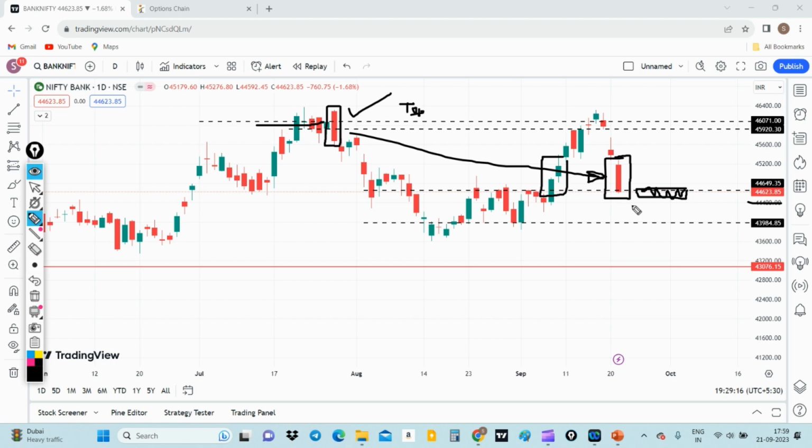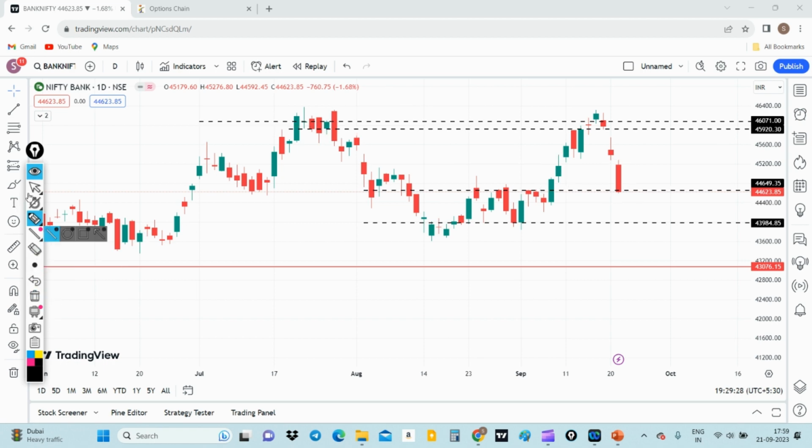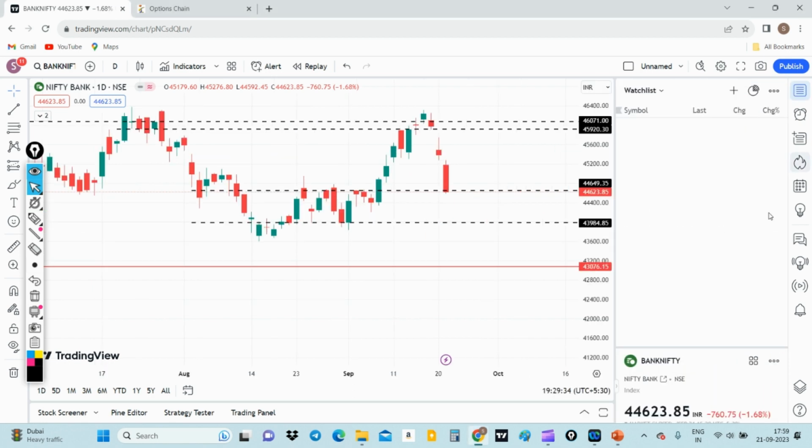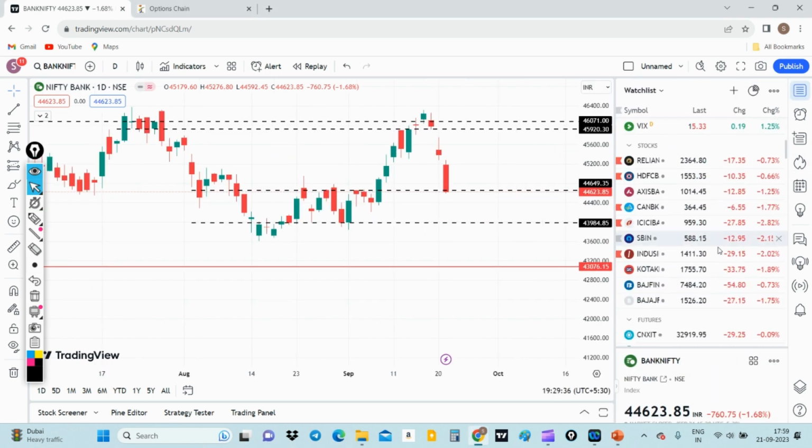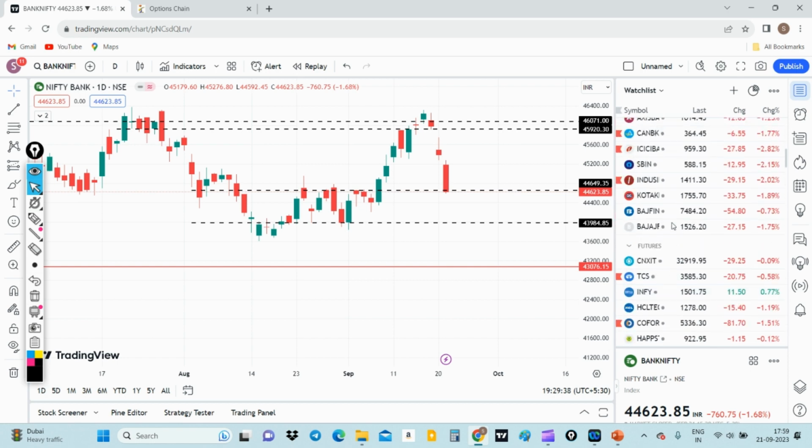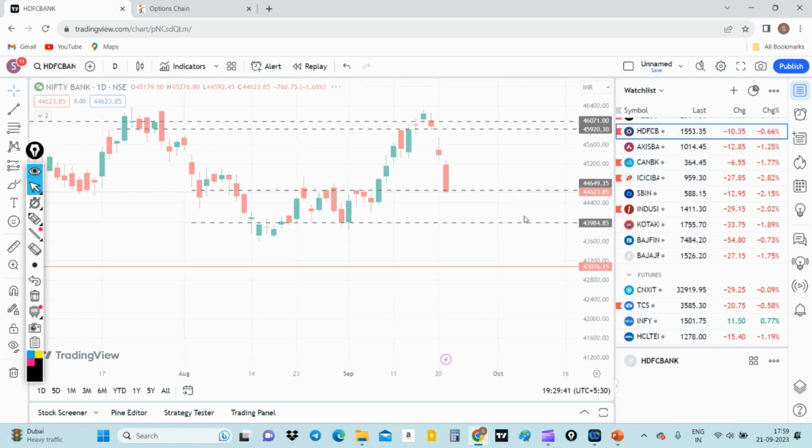If Bank Nifty opens gap down tomorrow, then it will be a consolidation zone from 44,500 to 44,300. So we need to be careful with the Bank Nifty, as we have seen a major crackdown in HDFC Bank yesterday, and even today in ICICI Bank. We have seen a lot of correction. I will show you the HDFC Bank for clarity.